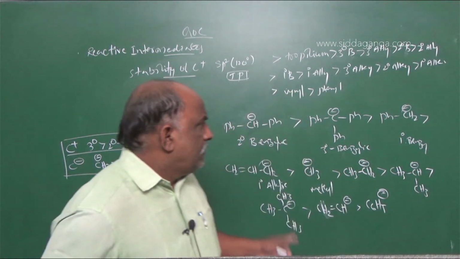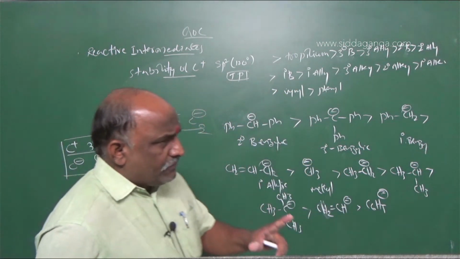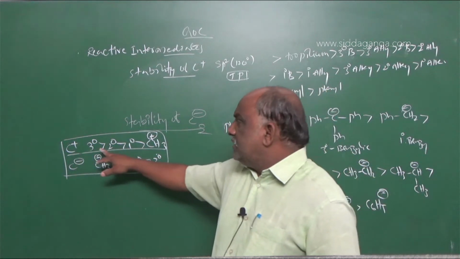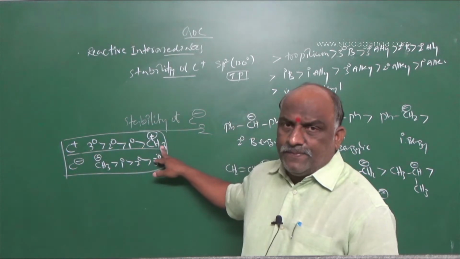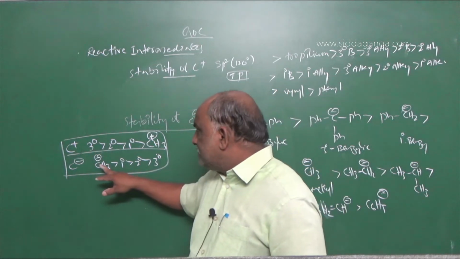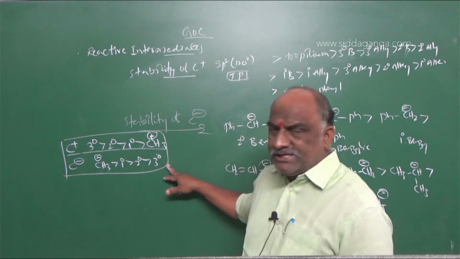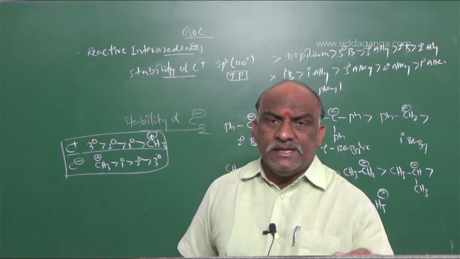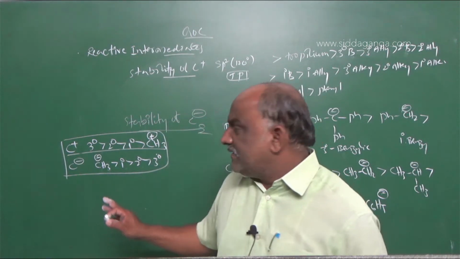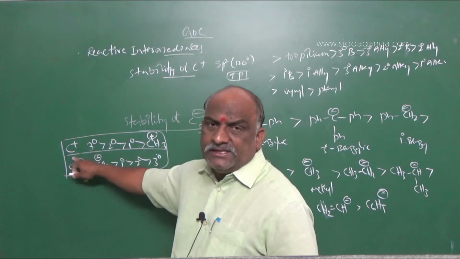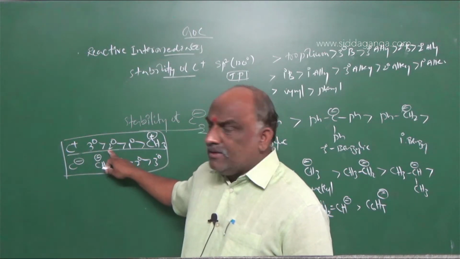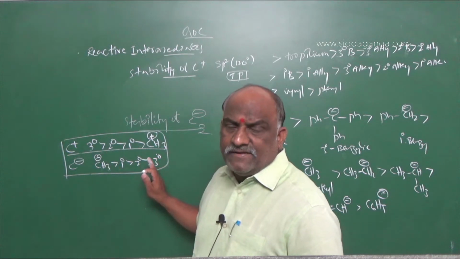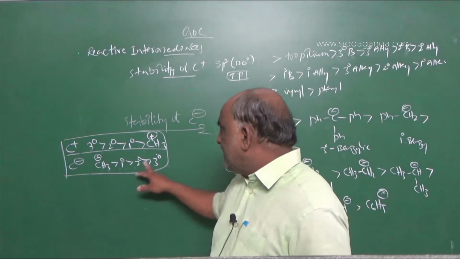So if you feel confused, then you should go with this order: tertiary, secondary, primary, methyl. For carbon ion, reverse: methyl, primary, secondary, tertiary. Before this, you should add Ba. What is B? Benzyl. A is allyl. Understand? Ba, you should go: benzyl, allyl, alkyl. Here also alkyl, but the order is reverse: primary greater than secondary greater than tertiary.